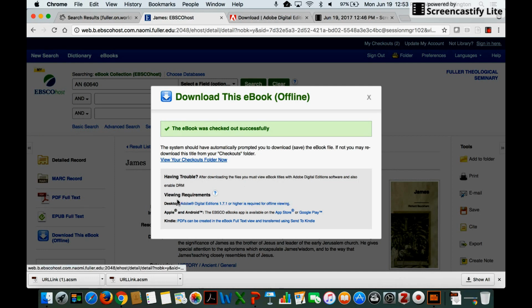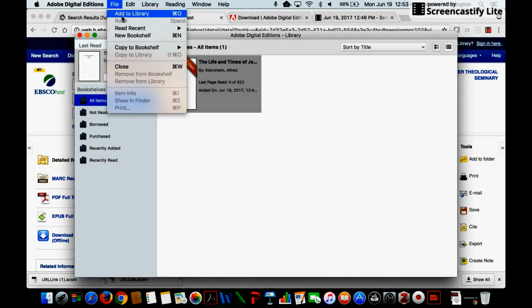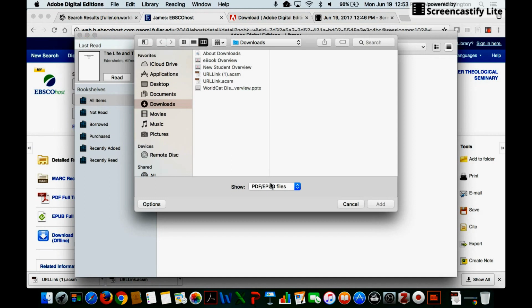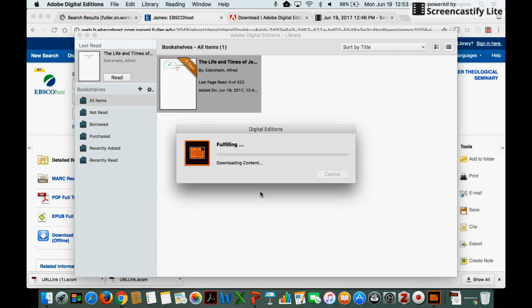If you take a look down here, the viewing requirement on the desktop is Adobe Digital Editions. If you want to read it on your Apple or Android devices, you can use the EBSCO eBooks app from the App Store or Google Play, or you can use it as a Kindle. You just have to download it as a PDF. In Adobe Digital Editions, you want to show all of the ACSM files and click on the link.